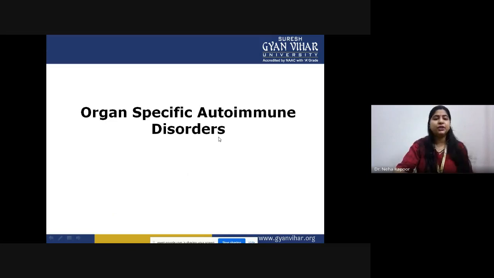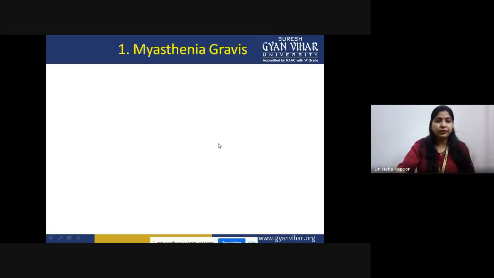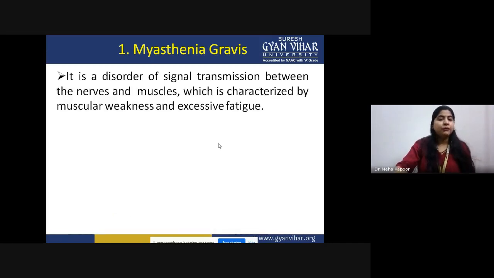Now we will be focusing on organ specific autoimmune disorders, in which the first one is myasthenia gravis. First of all, we need to understand what the target is, because we are talking about organ specific disorders. Basically, it is a disorder of signal transmission between the nerves and muscles. That means it is attacking our brain, our neural system, and that in turn shows its effect on our muscular movements. So the target organ is the neural system.